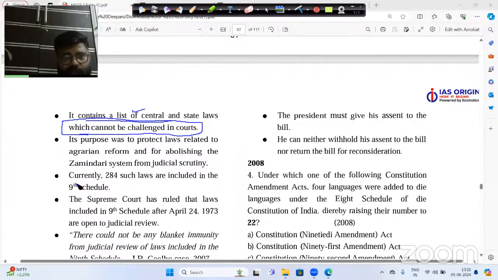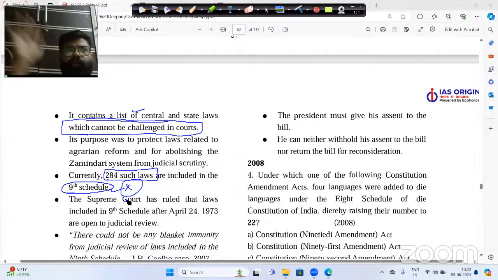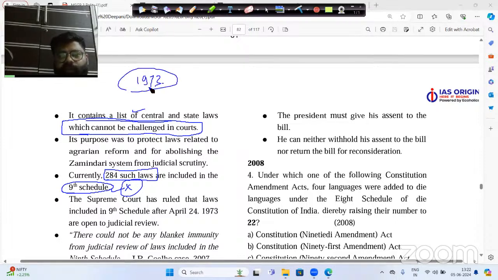And currently, if you see in today's time period, there are 284 laws under the ninth schedule. That means these 284 laws cannot go under judicial review. That means these particular laws are basically beyond judicial review. Now, this particular ninth schedule has a very direct connection with the Keshavanand Bharti case of 1973.